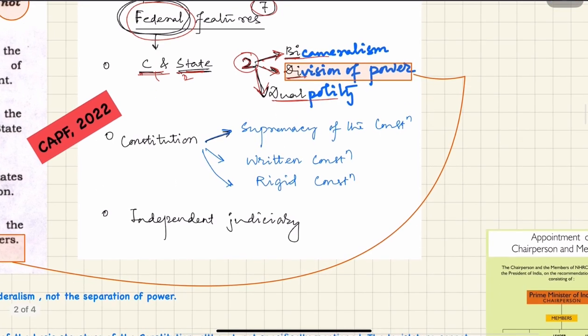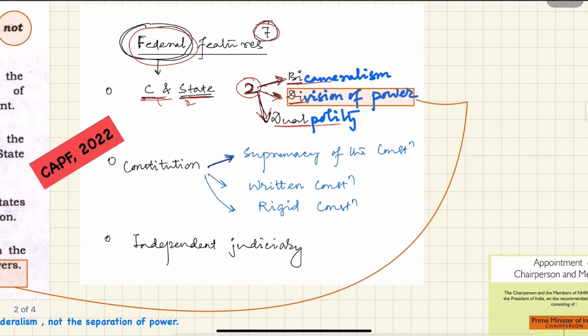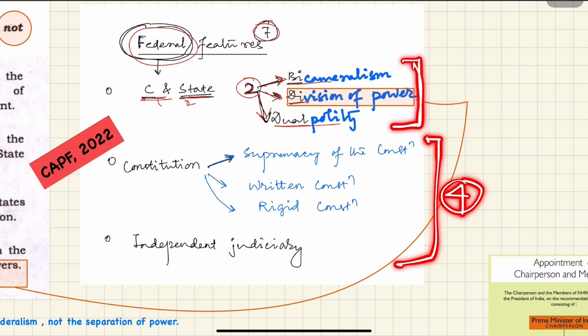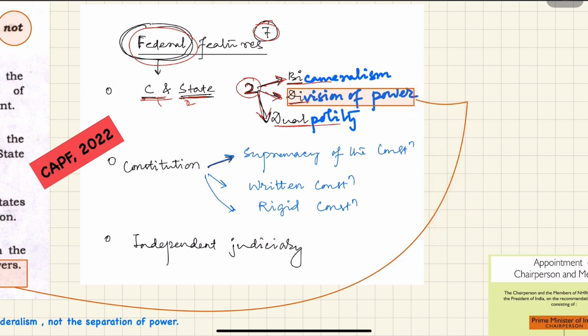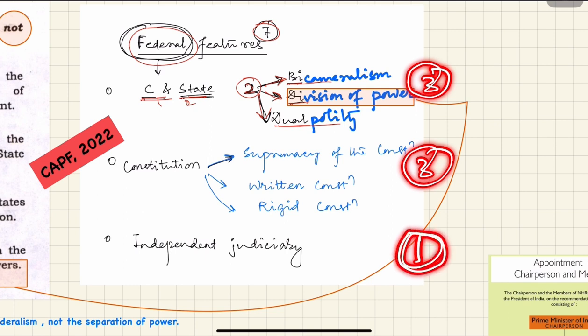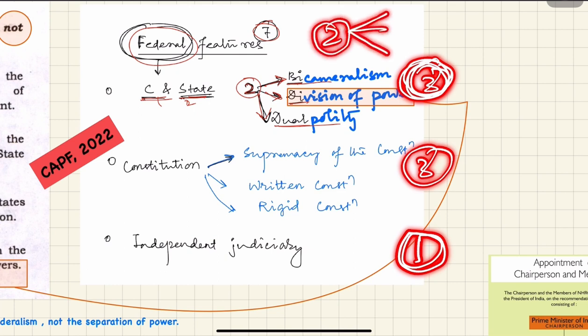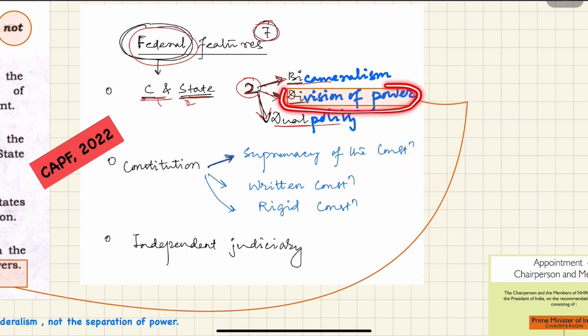So there are 7 federal features. Now we remembered 3 federal features. The rest, there are 4 federal features. So we'll club them like 3 and 1. First we remembered the first 3 federal features. How? From 2: bi, di, dual. Then the rest 3 will be remembered from this thing.